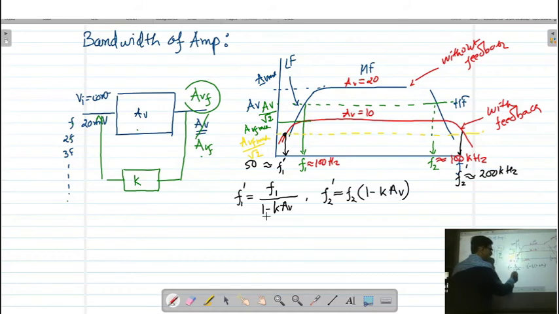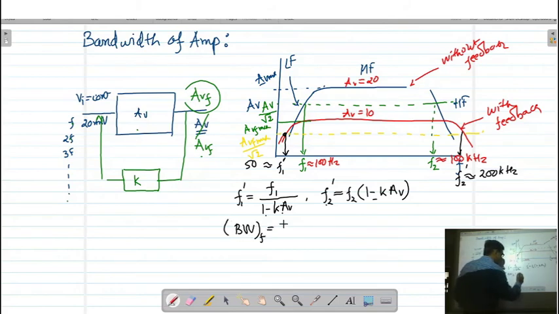So the lower cutoff frequency will be decreased by this parameter 1 upon 1 minus KAV, and F2 dash is going to be increased by the parameter of 1 minus K into AV. So using this formula you can calculate what is the new lower cutoff frequency and what is the new upper cutoff frequency.